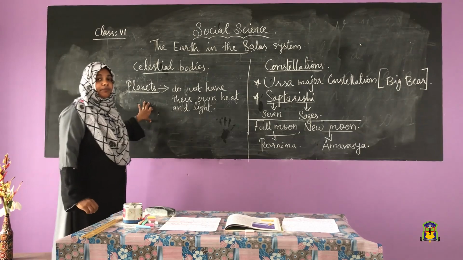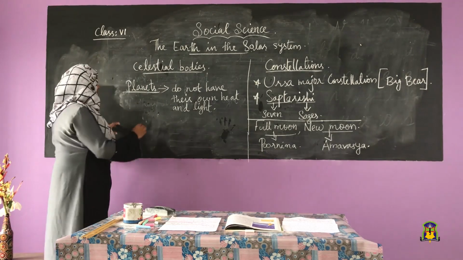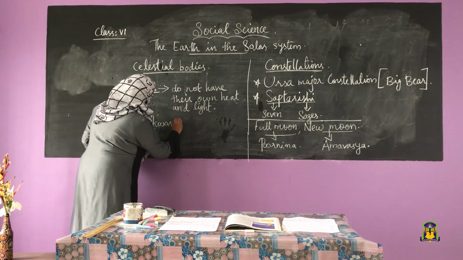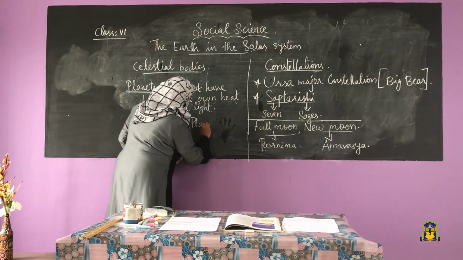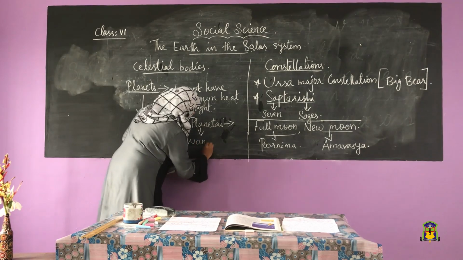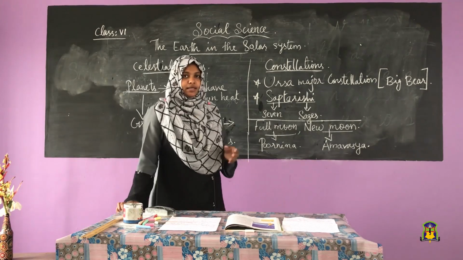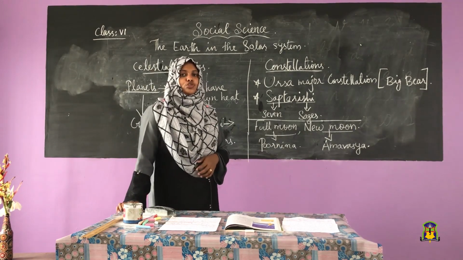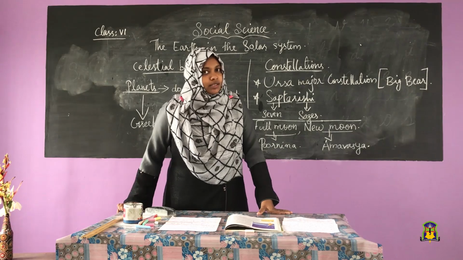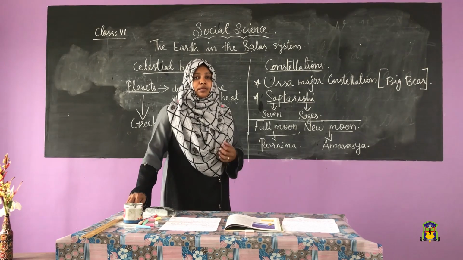The word planet comes from the Greek word planetine, which means wondrous. So what are planets? Planets are celestial bodies which do not have their own heat and light, and they get the light from the stars. For example, the sun. Now let's check what is meant by solar system.